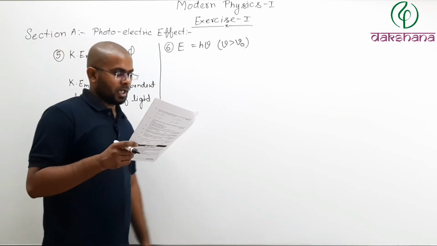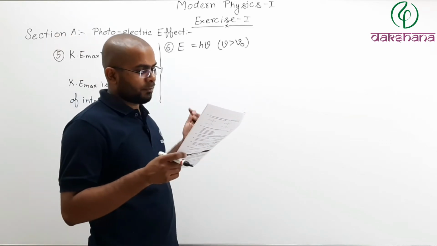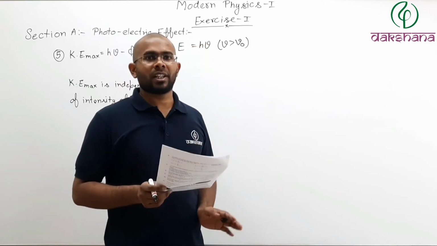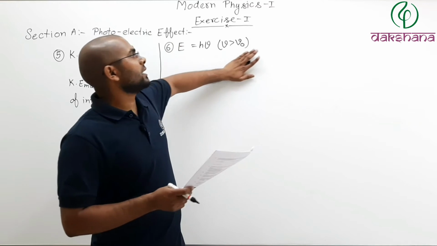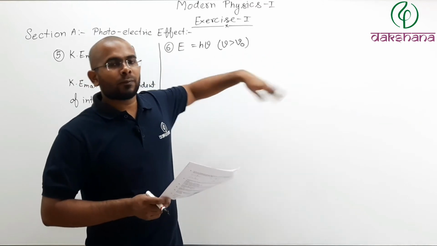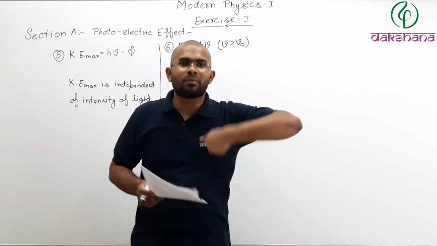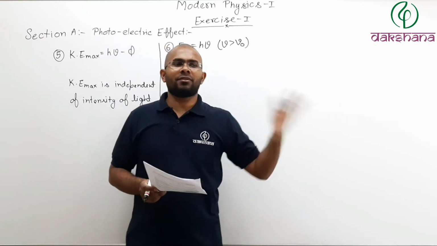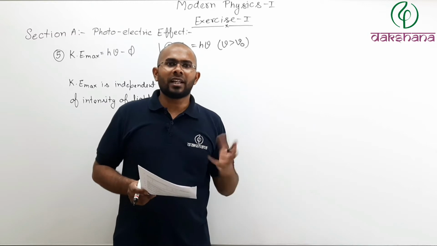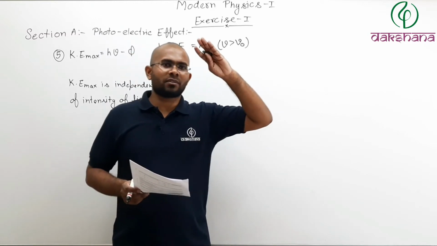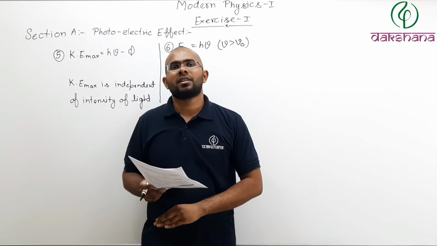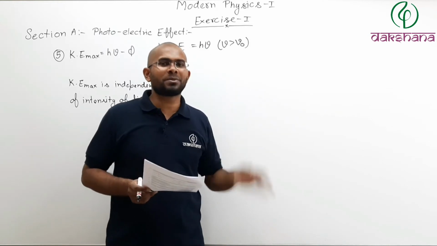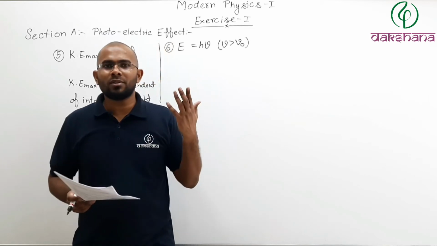Second option, increases when the frequency of the incident photon increases. No, frequency does not matter as long as it is above threshold frequency. If you bring the frequency below threshold frequency and you say, sir, you have told me frequency does not affect photocurrent, then that is not true, no? Because if you bring the frequency below threshold frequency, then photoelectric effect will stop taking place, and then current becomes zero.